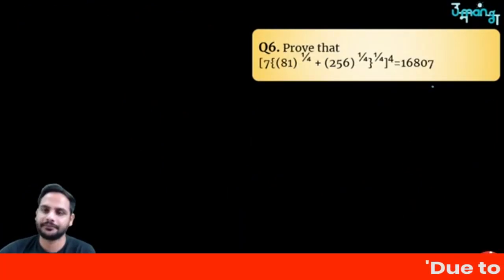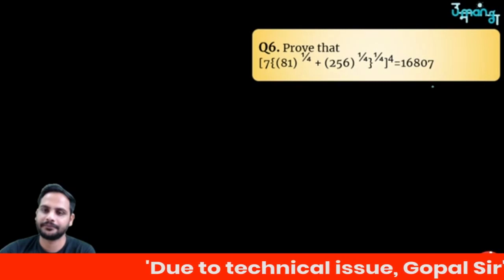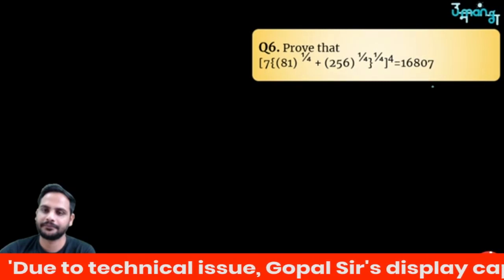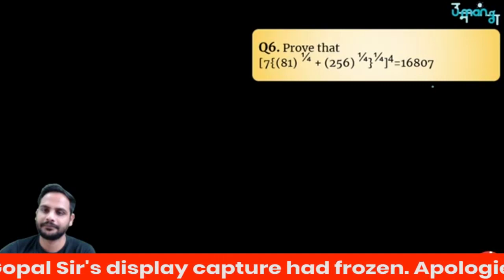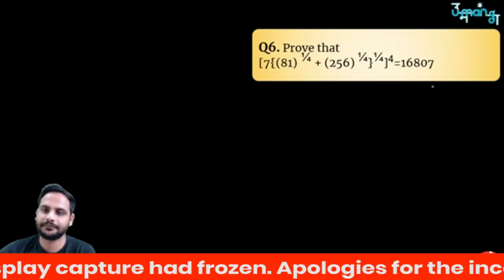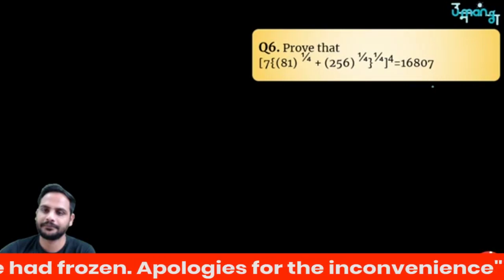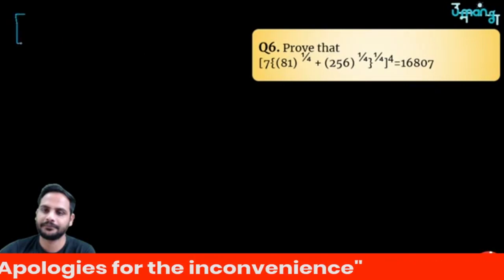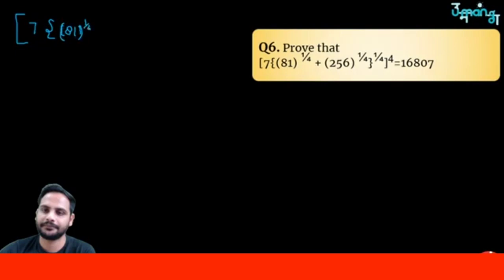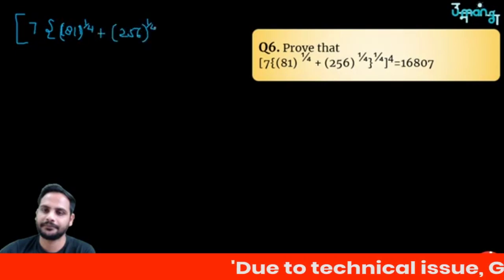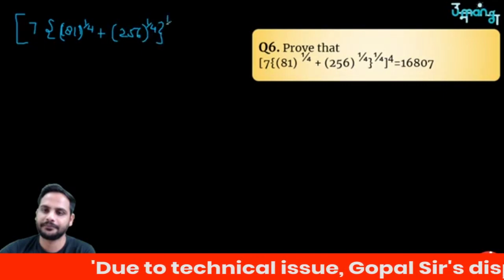Prove that 7 is outside the bracket, then inside the bracket we have 81 raised to the power 1 by 4 plus 256 raised to the power 1 by 4, bracket close raised to the power 1 by 4 again, and bracket close raised to the power 4. Oh my god, that's a typical question over here. So you have something like this. Dekha. 7 here bracket 81 raised to the power 1 by 4 plus 256 raised to the power 1 by 4, then here again 1 by 4.